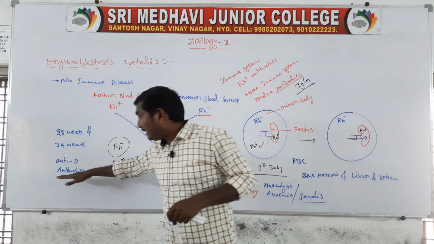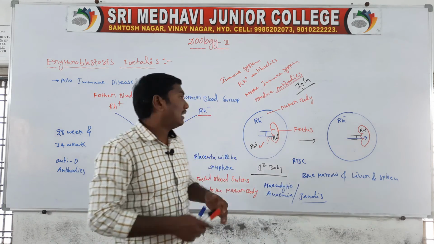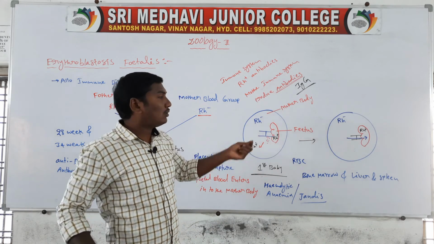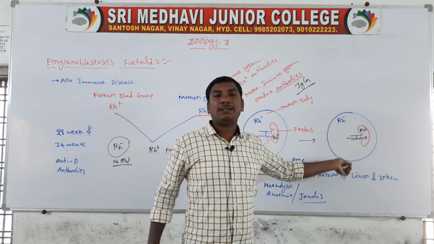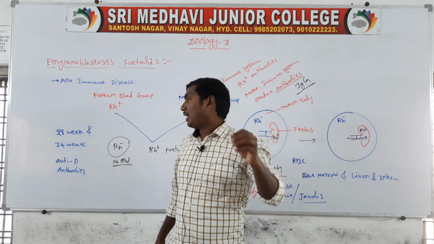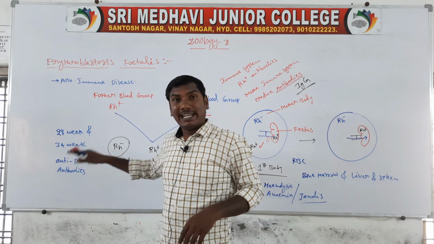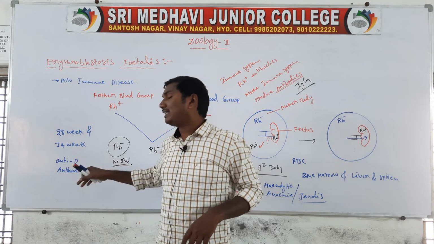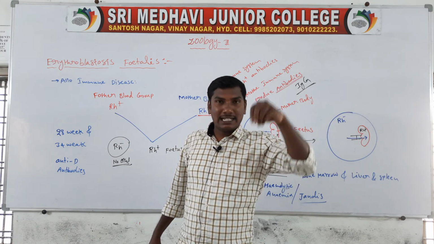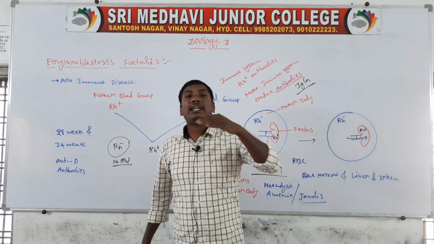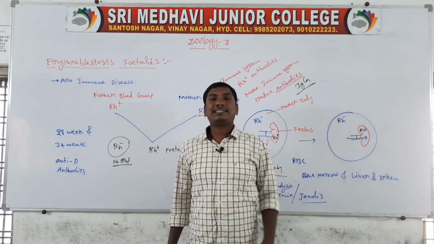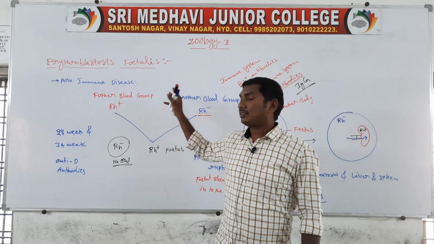These anti-D antibodies suppress the mother's immune system, so there is no effect on the second baby. This is the prevention of erythroblastosis. The anti-D antibody injections are given at the 24th, 28th and 32nd weeks, and they help suppress the mother's immune system, so there is no effect on the second baby.